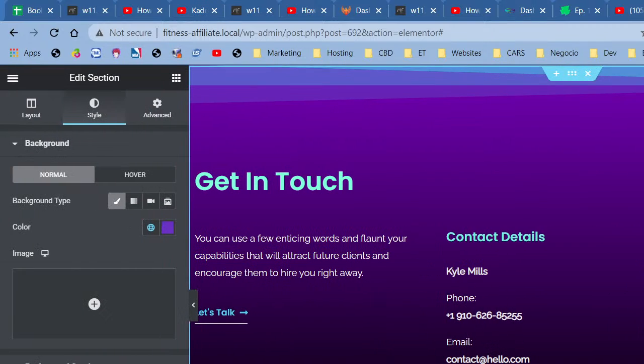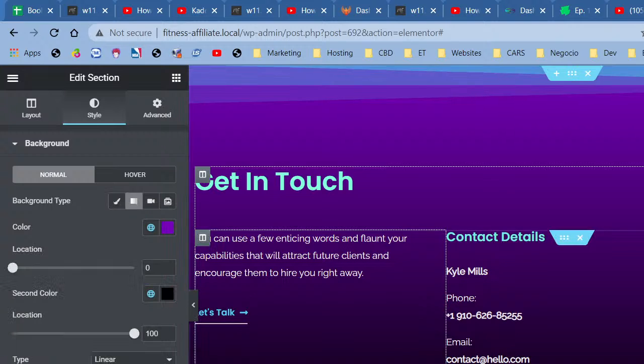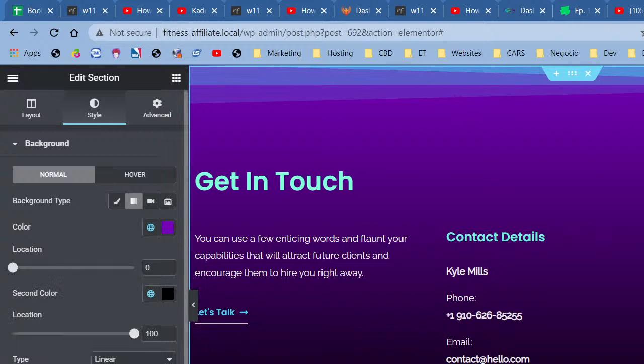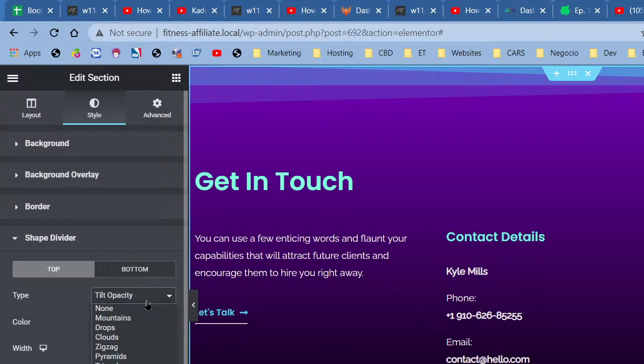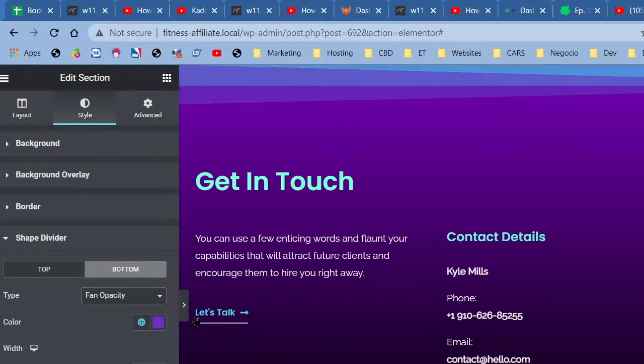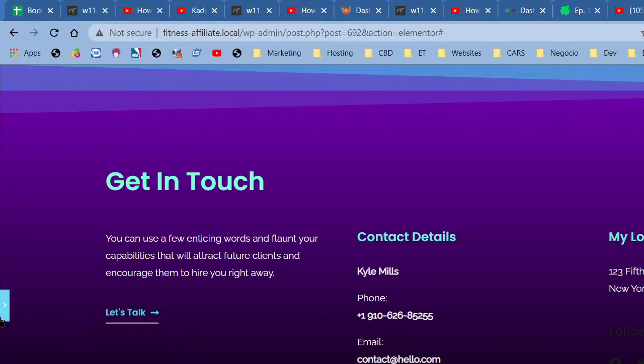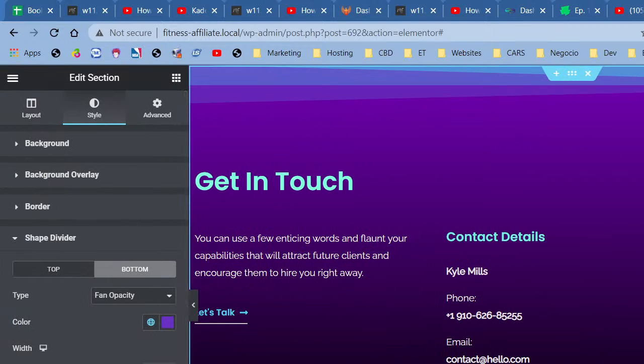Okay, so let me see if I can just change it to something a little bit more tolerable, because I just the eyesore bottom. Okay, so I'm gonna go with this for now, guys.